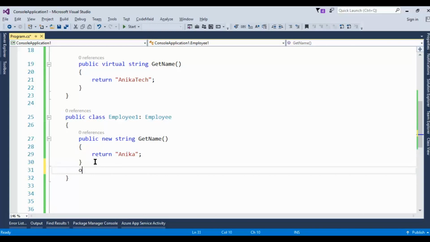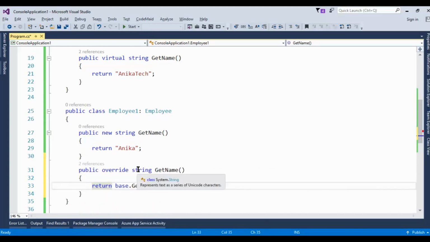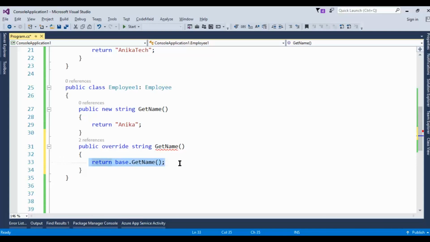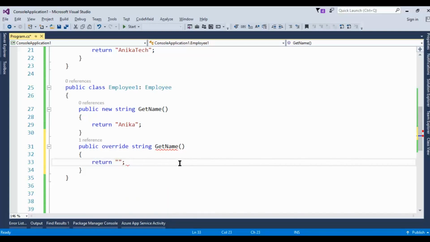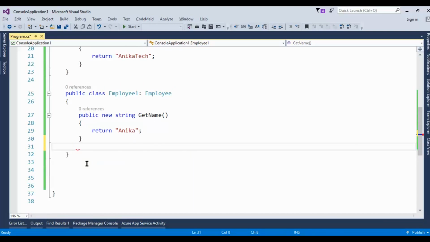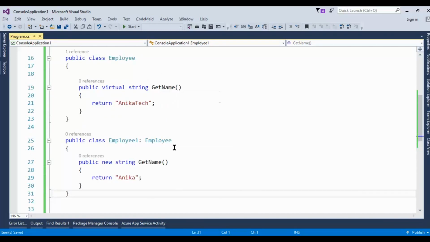If I use the override keyword, it will give me an error, because both have the same signature and we cannot use the override keyword to implement the base class method. So what is the new keyword here? New is used to implement method hiding.